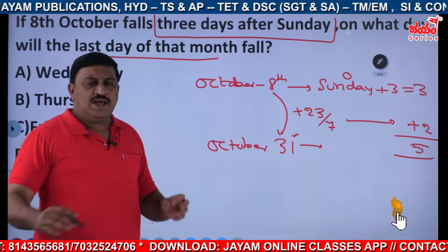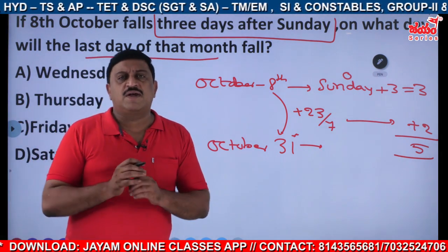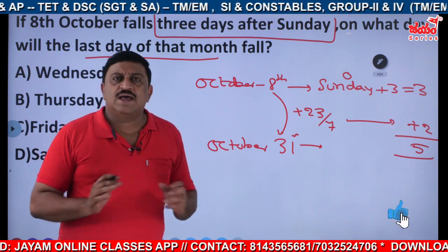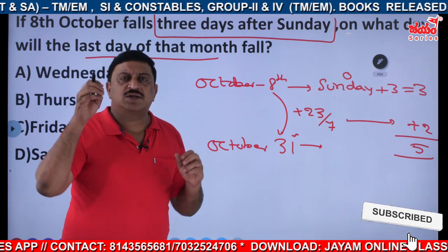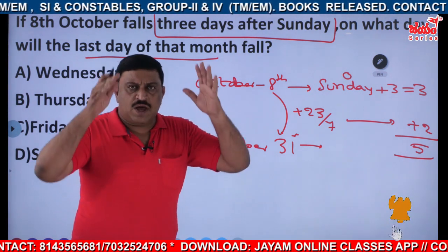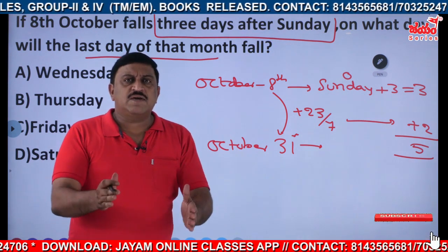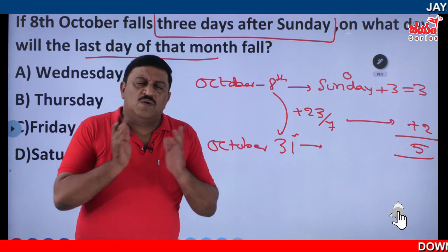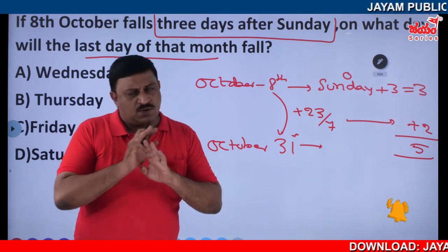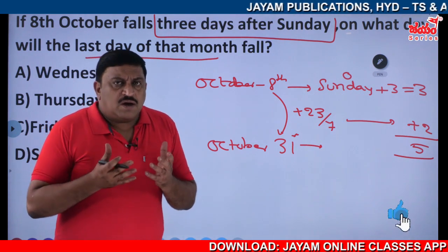So in each and every case, I am insisting on our format. Why? Because in the exam, you should not have different styles to answer calendar questions. We should have one single method, that's all. If codes are given, only one code, that is Sunday, Monday, that's enough. No year codes, no month codes.